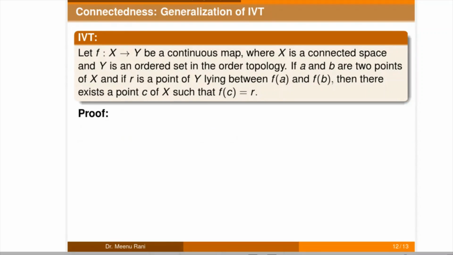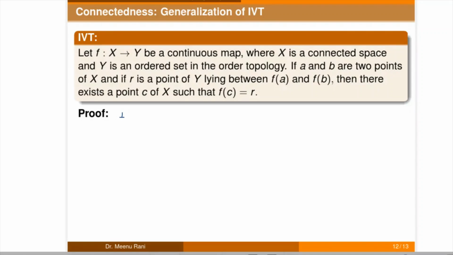Further, we generalize the intermediate value theorem. Let f be a continuous function from X to Y, where X is a connected space and Y is an ordered set in the order topology. If we take two points of X, a and b, and if r is a point of Y lying between f(a) and f(b), then there exists a point c of X such that f(c) equals r. We will prove it by the contradiction method.